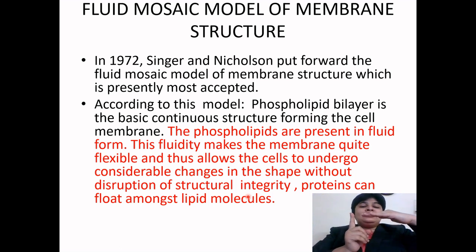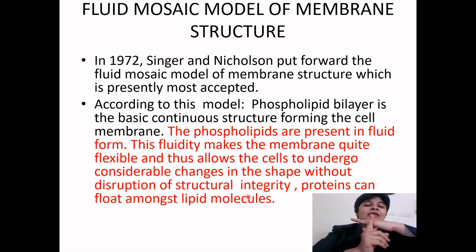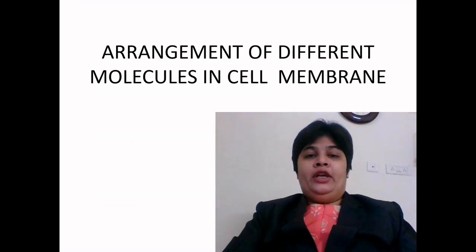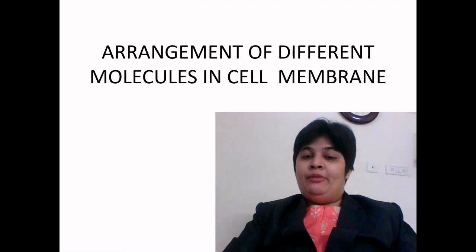So the fluidity of phospholipid molecules or cholesterol will help the protein molecule to float. It helps to float, and floating it comes here to the food and engulfs it. So this is the advantage. 1 mark covered. Now, the arrangement of different molecules in the cell membrane.